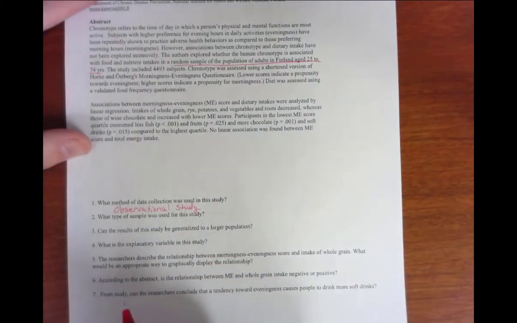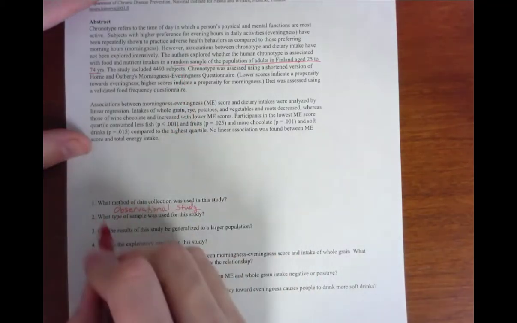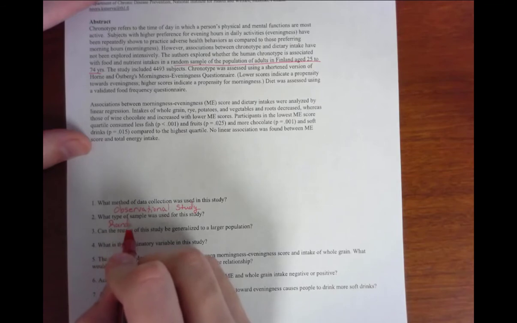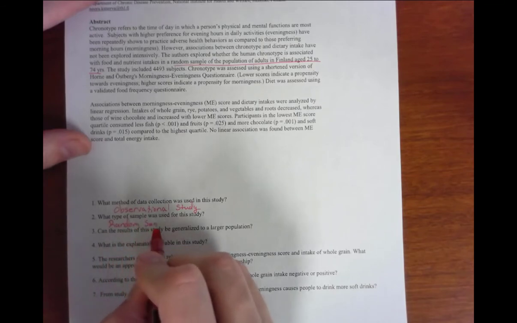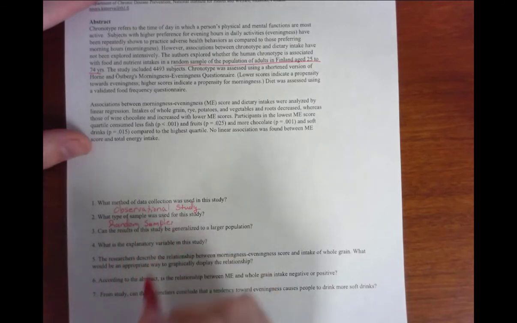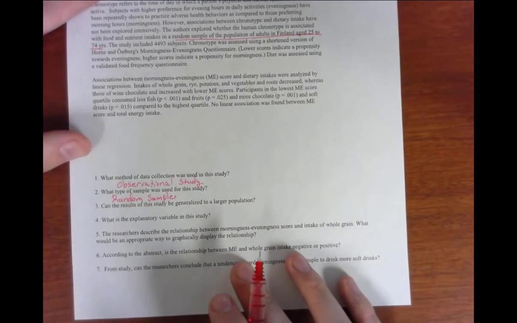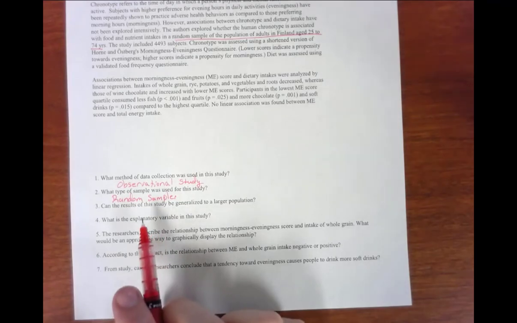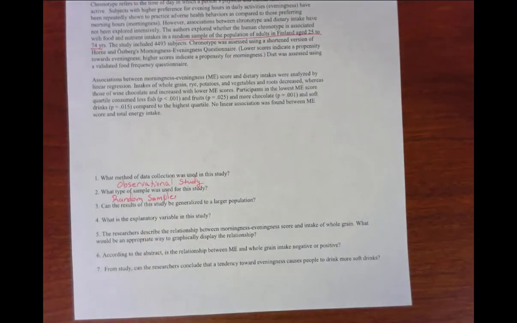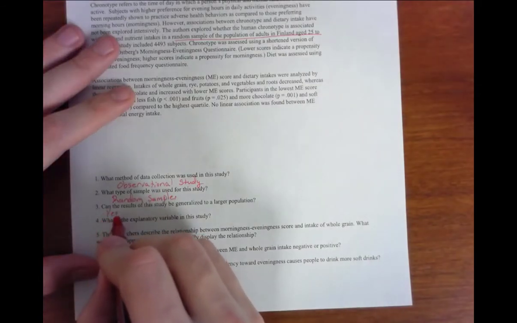And then 2 says what type of sample was used. So it says it's a random sample. And the nice thing is that it will allow us to generalize the results to the population that they took it from. 3 says, can the results of the study be generalized to a larger population? Since they took a random sample, they can generalize the results to the population that they took the random sample from. So the answer is yes.